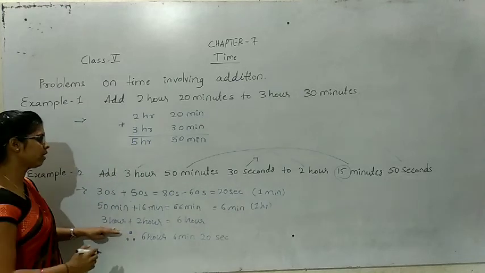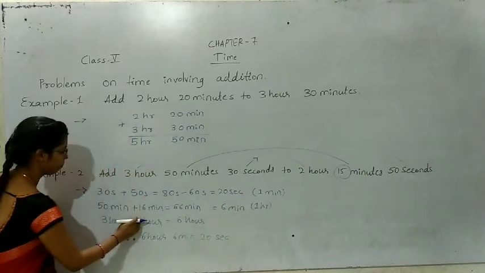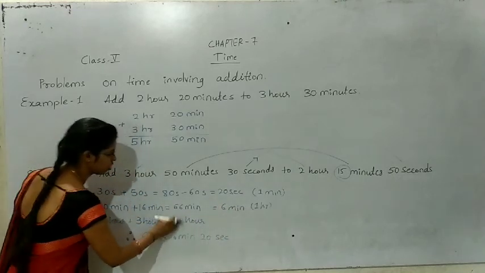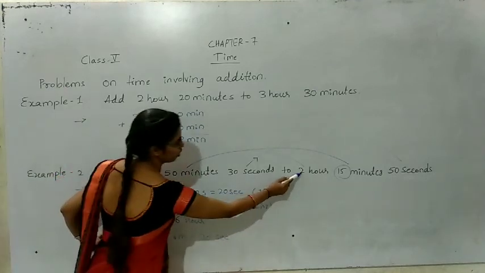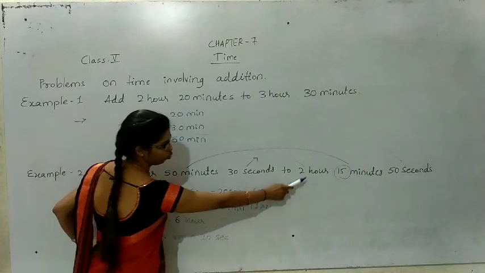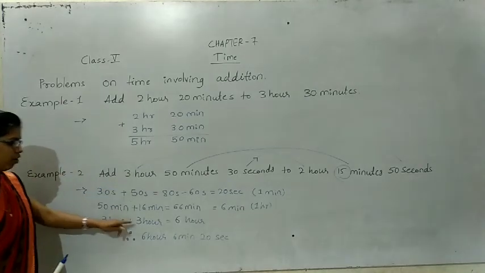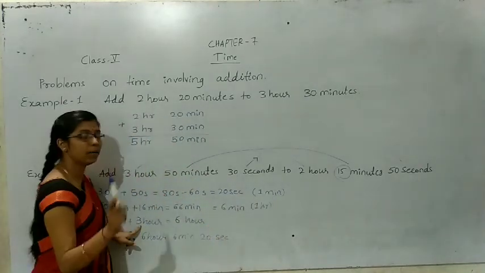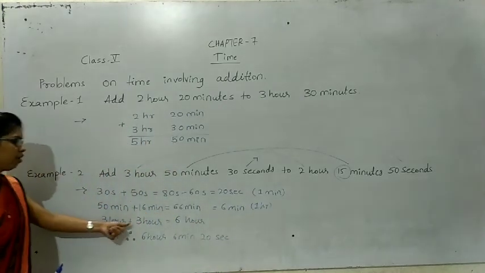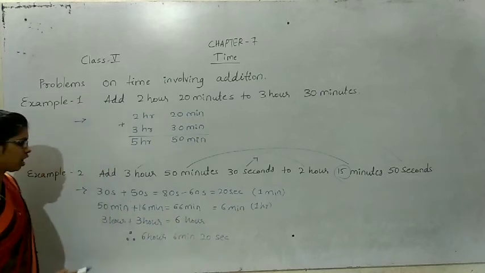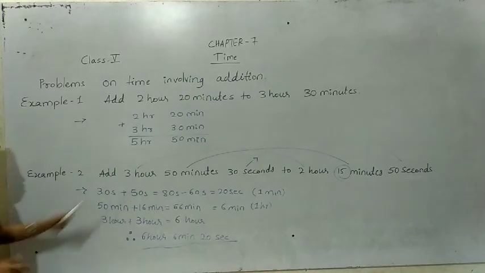So 3 hours is here and there are 2 hours. We add this 1 hour to the 2 hours, that is 3 hours. Means 3 plus 3, 6 hours. The answer is 6 hours 6 minutes 20 seconds. This is the answer for this question.